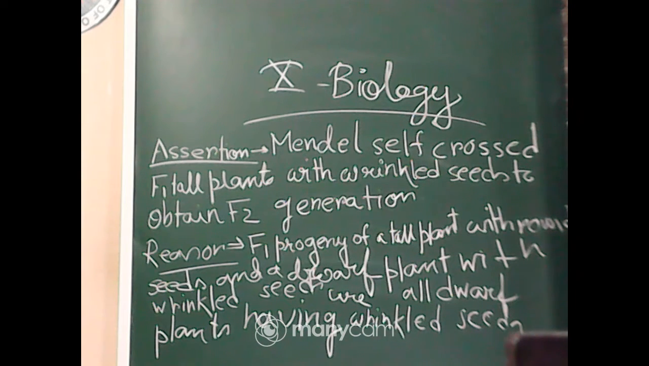Option C, if assertion is true but reason is false. Option D, if reason is true but assertion is false. And option E, if both assertion and reason are false. So now tell me what will be the correct option for this particular question. What will be the correct option?